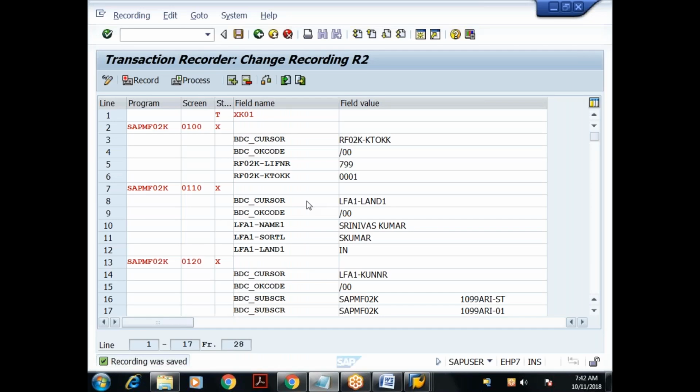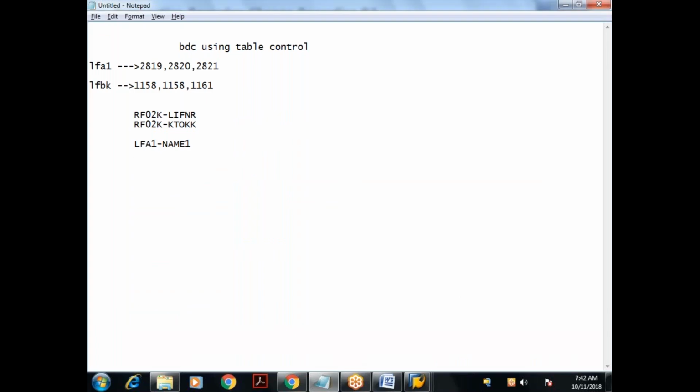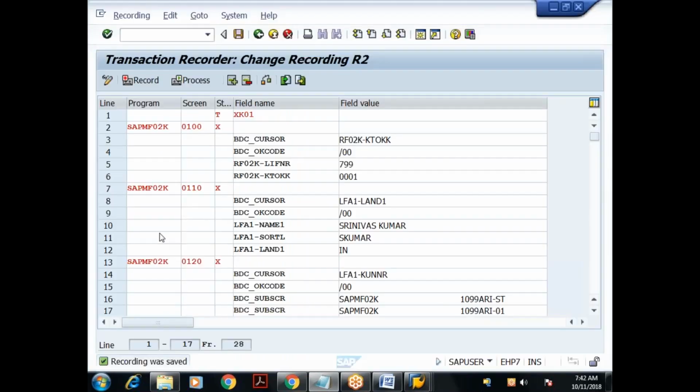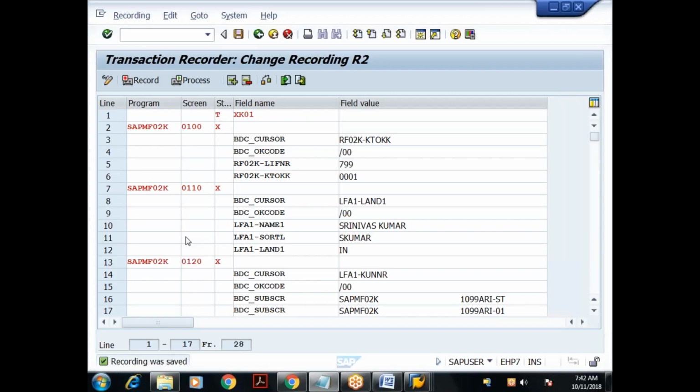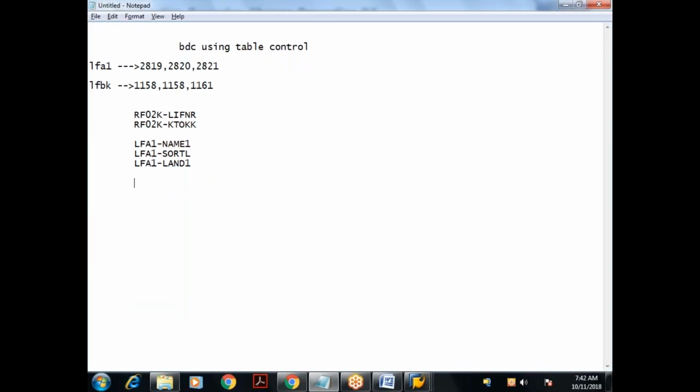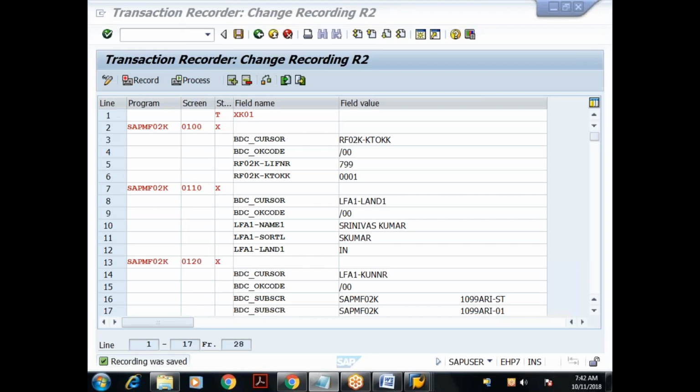What is the name of the screen field? If you make a note, we'll understand where to make the changes. Then the name, LFA1-NAME1, the search term, LFA1-SORTL, then India, LFA1-LAND1. Nothing else is there in this screen.